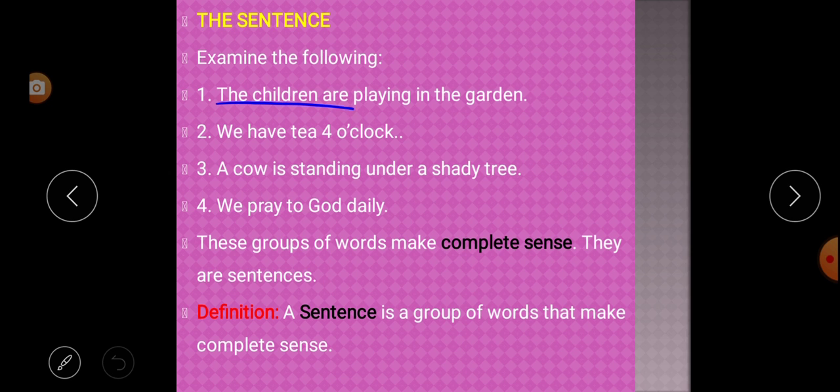Look here. The children are playing in the garden. The sense is completed. Second, we have tea at 4 o'clock. It is okay, sense is completed. A cow is standing under a shady tree. Here also sense is completed. We pray to God daily. Here also the sense is completed. So this group of words makes complete sense.